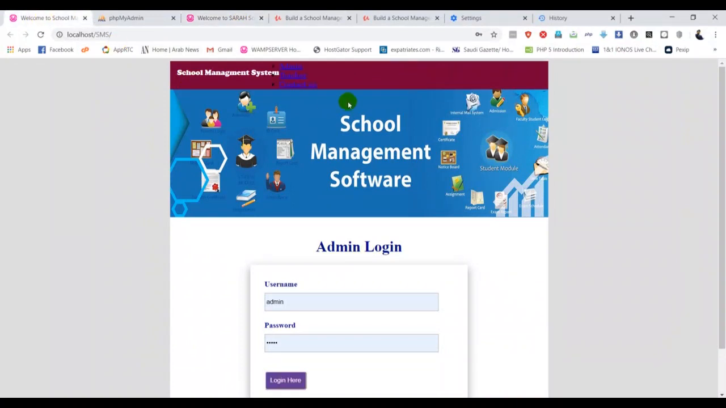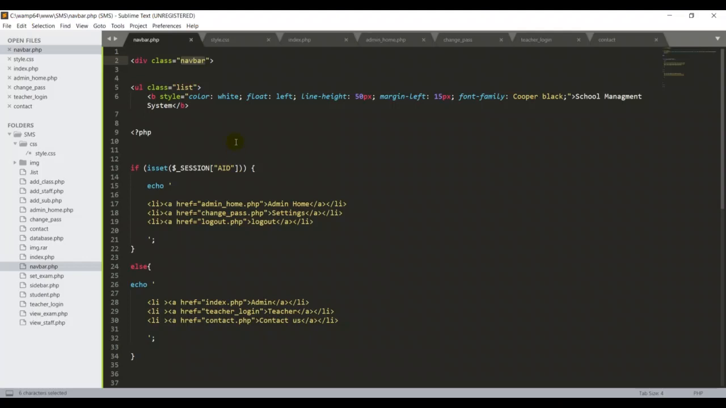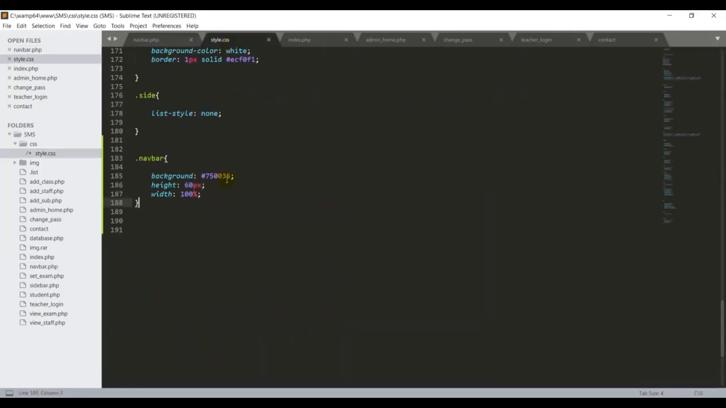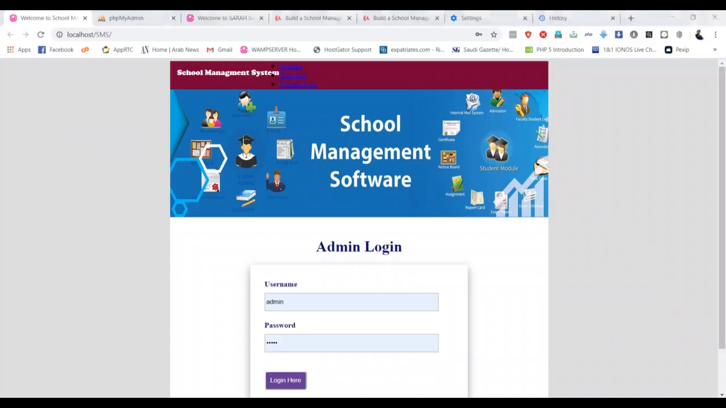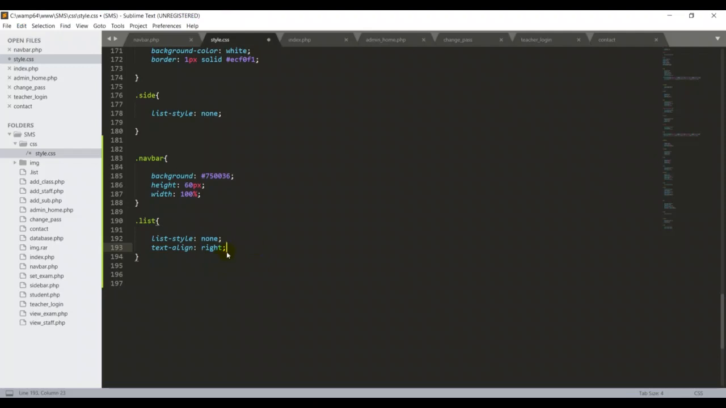Now we have to make the alignment for this list. That's important. Again, if I go back to my navy.bar, I have one class I have created called list. So let me give the style for the list. First things first, come back here. Dot list, open curly braces. For the list style, I make it none. Then I give the text align, because all my tags should be on the right. If I go back to the original one, my text in this list should be on the right side. So that's the reason I'm putting text align right.